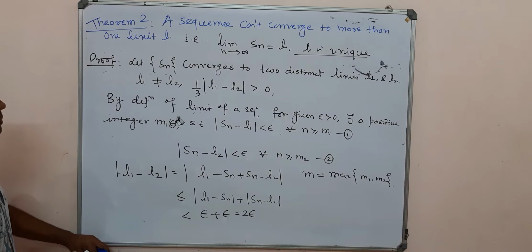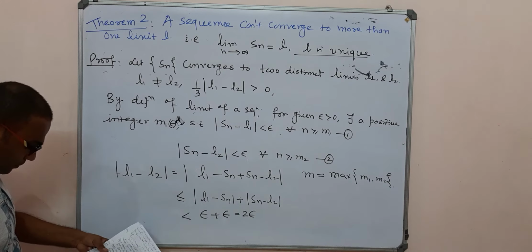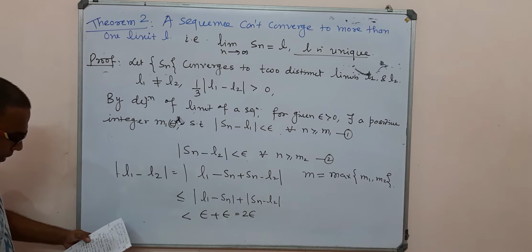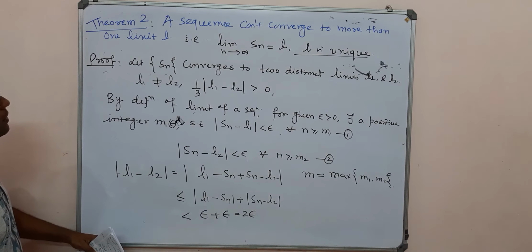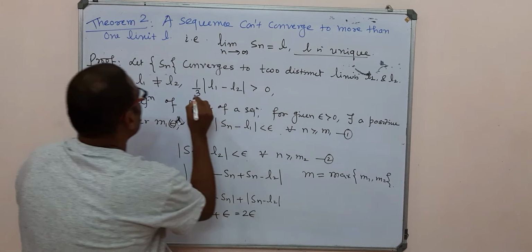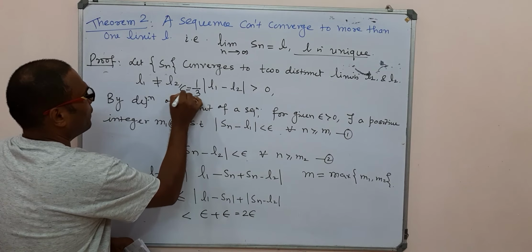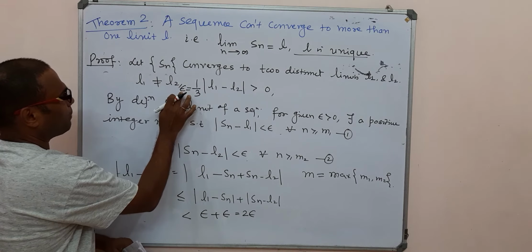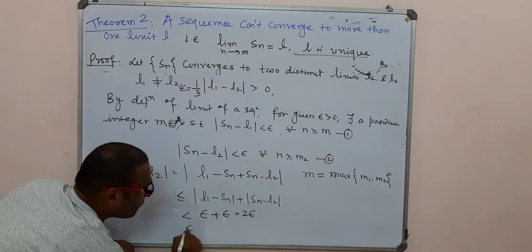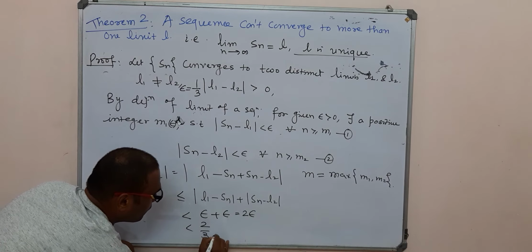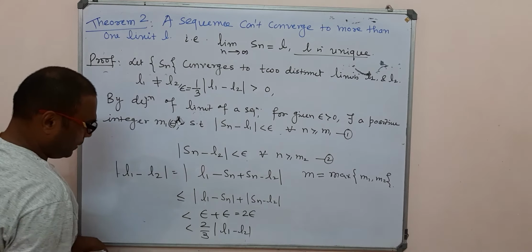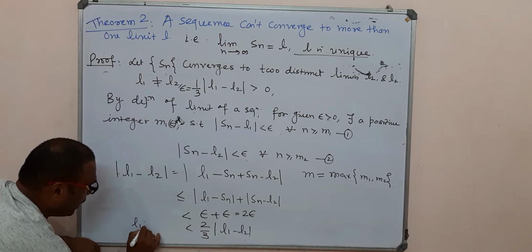But you assumed that epsilon is equal to 1 by 3 of mod L1 minus L2, so it is 2 by 3 mod of L1 minus L2. Using this line, mod of L1 minus L2 is less than 2 by 3 mod of L1 minus L2.